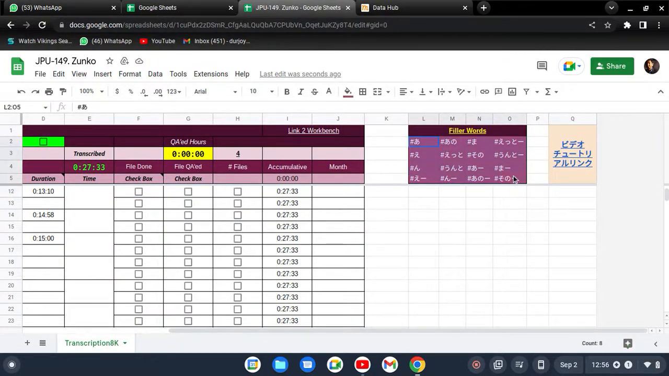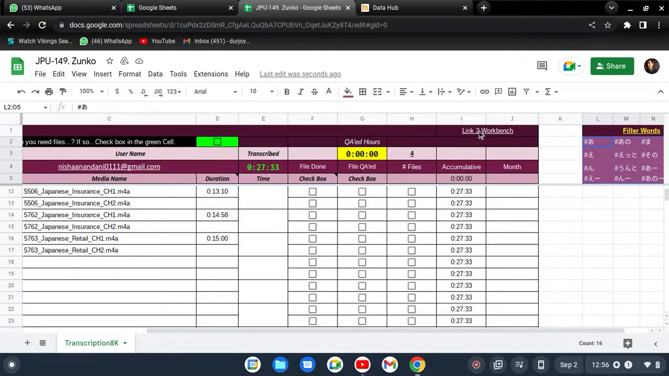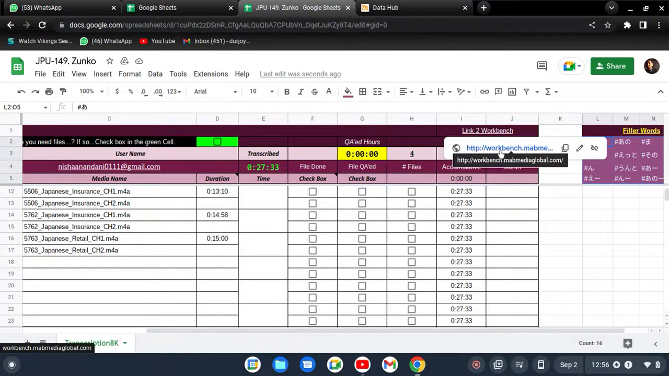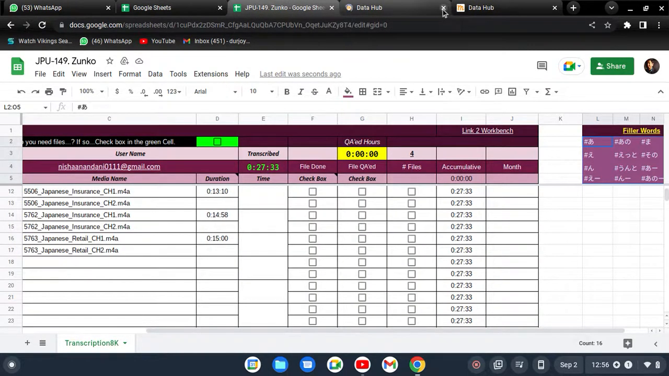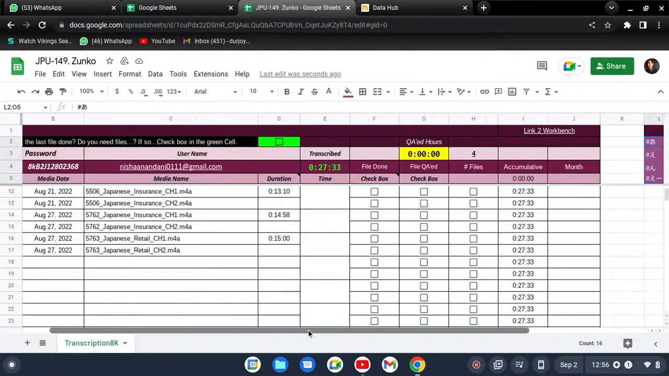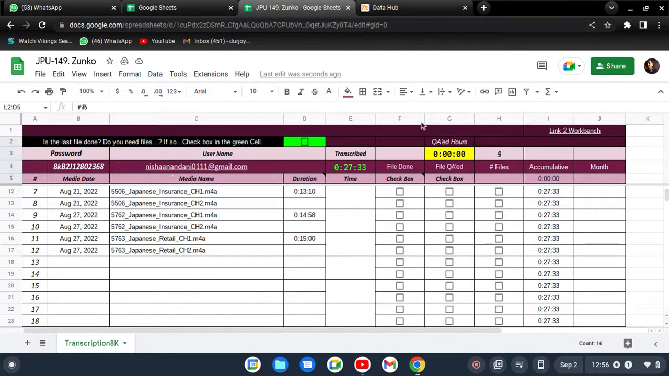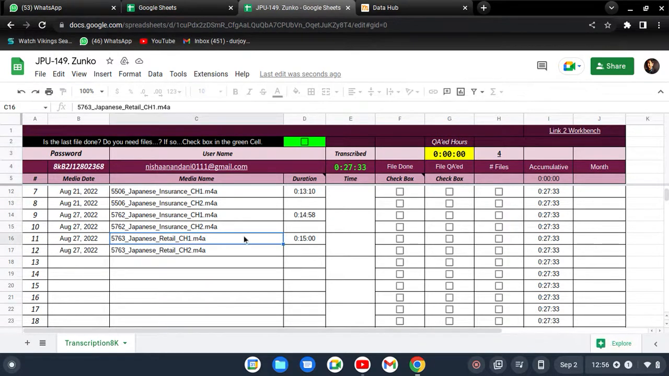And after that I will show you something more, that you can find some filler words in here. Okay, which filler words you will be using in your transcription. And one more thing, there is a link to the workbench. Whenever you take your pointer in here, you will see there is a link. Whenever you click in here, the website will appear on which you are working, like Mab Media. Then after that you have to just start your login and start your work, and I will show you how you have to log in.